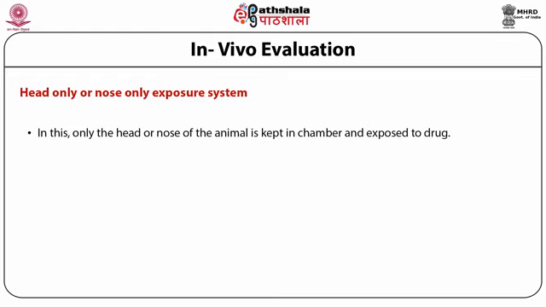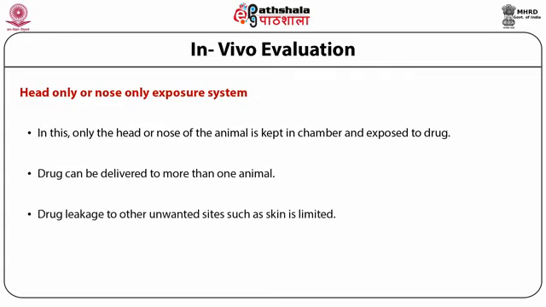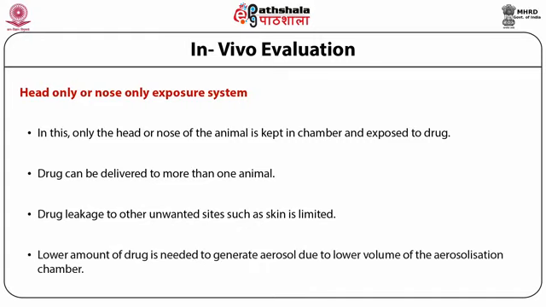Second one, head-only or nose-only exposure system. In this, only the head or the nose of the animal is kept in a chamber and it is exposed to the drug. Drug can be delivered to more than one animal. Drug leakage to other unwanted sites such as skin is limited. A lower amount of drug is needed to generate aerosols due to the lower volume of the aerosolization chamber.